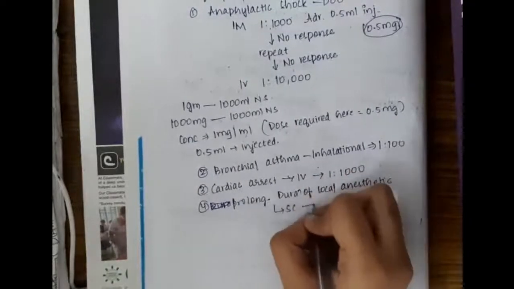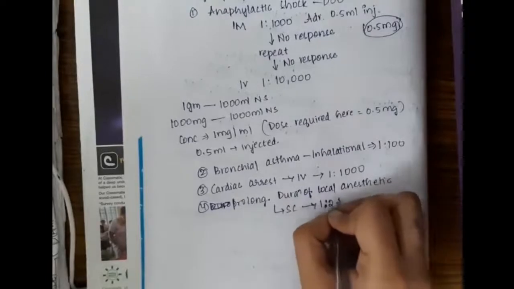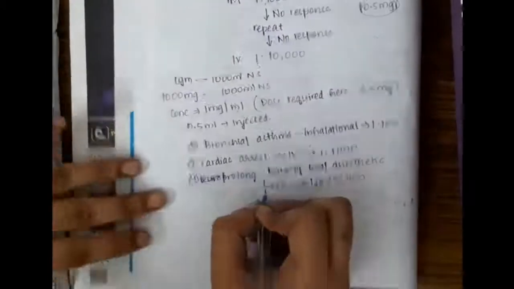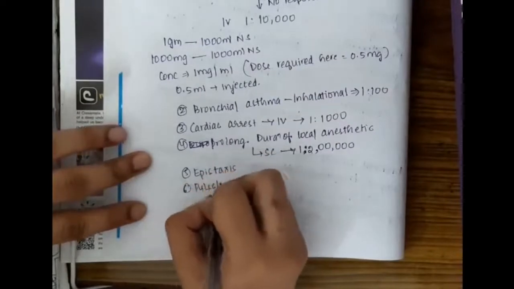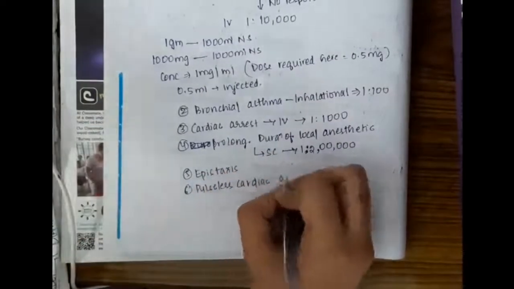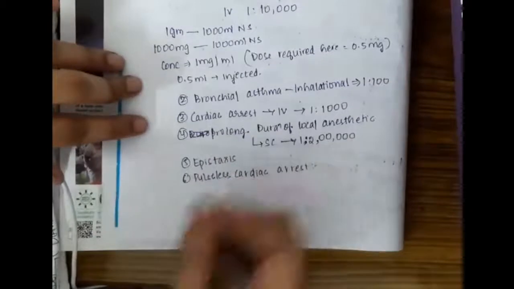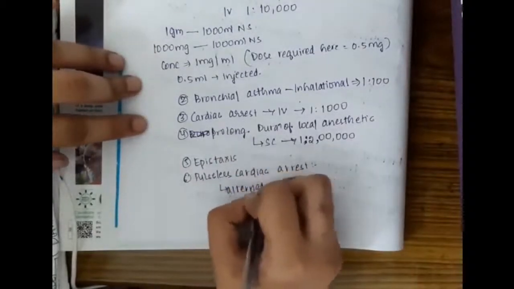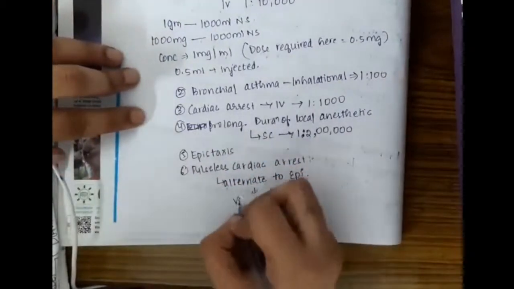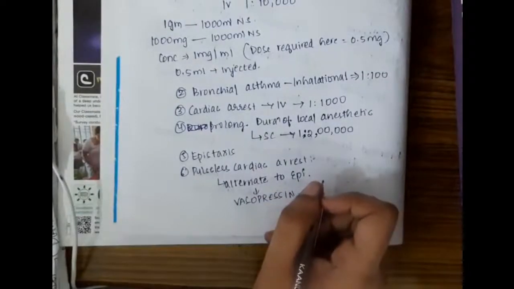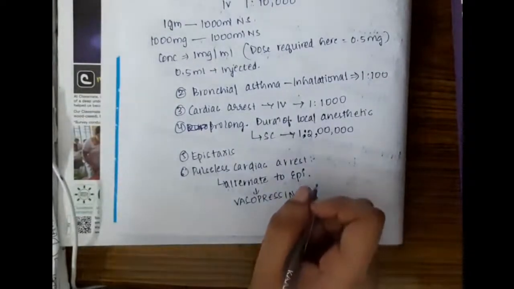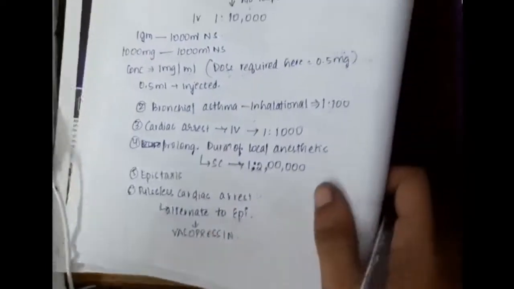Here it is given as a subcutaneous dose, that is 1 in 2 lakhs. As local anesthetic, we give 1 in 2 lakhs. It can be used in epistaxis and pulseless cardiac arrest. In pulseless cardiac arrest, as an alternative to epinephrine, we can use vasopressin. So these are the different uses of epinephrine.